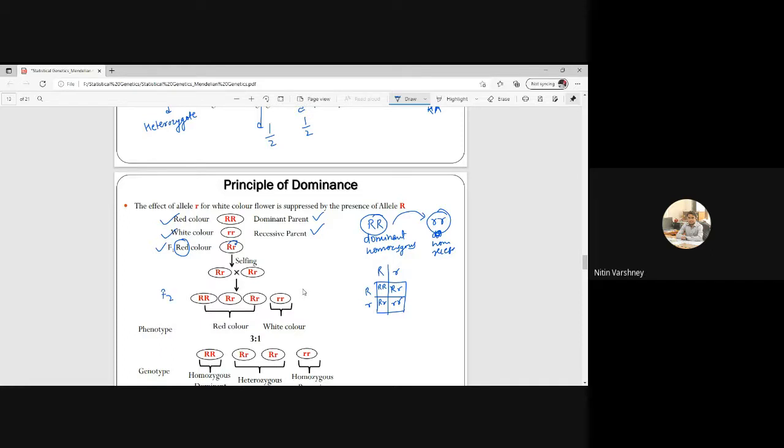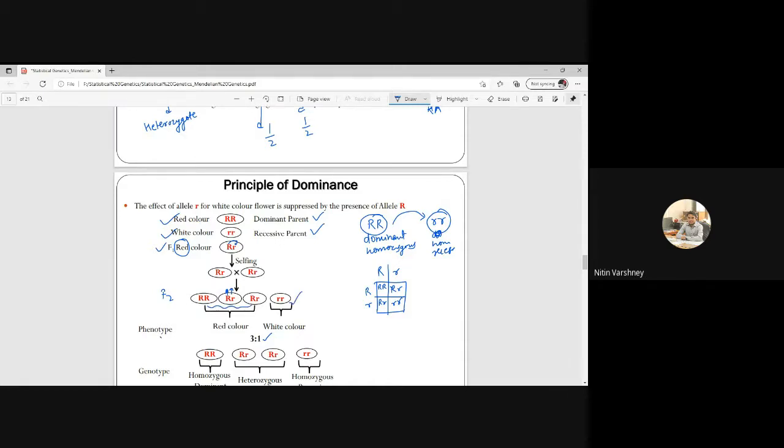Three will be red color, one will be white color. So our phenotype ratio will be 3:1. These are red because small r is recessive and capital R is dominant over small r. So this will be red flower and this will be white flower.